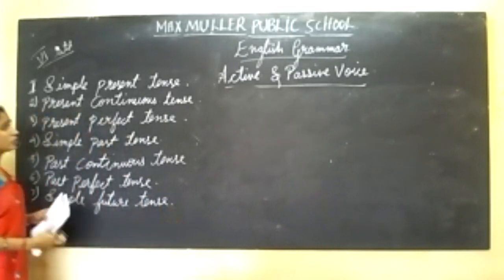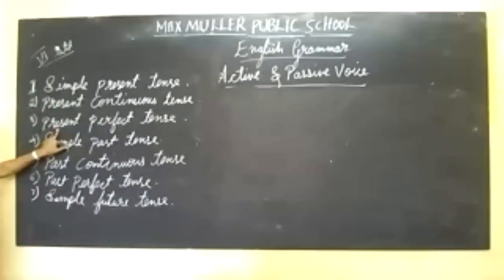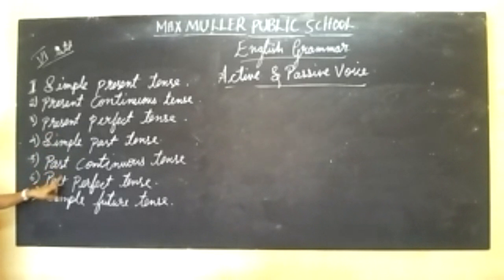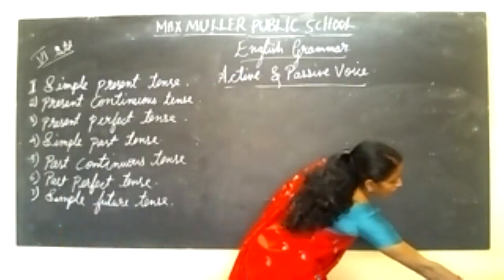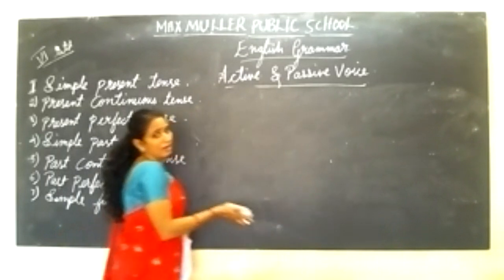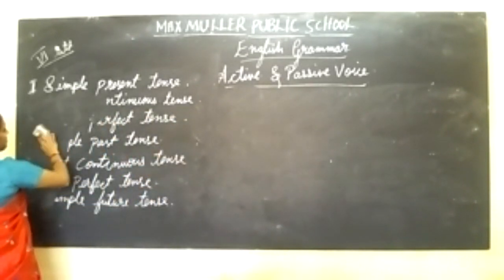We are going to learn these in a brief manner: simple present tense, present continuous tense, present perfect tense, simple past tense, past continuous tense, past perfect tense, simple future tense. We are going to learn them in a detailed way, and for each one I'll be giving examples. First, we'll learn about the simple present tense.